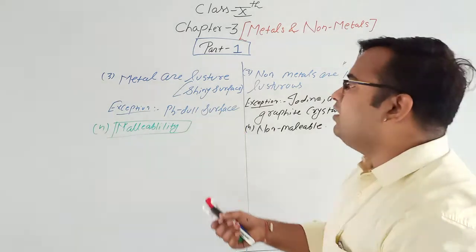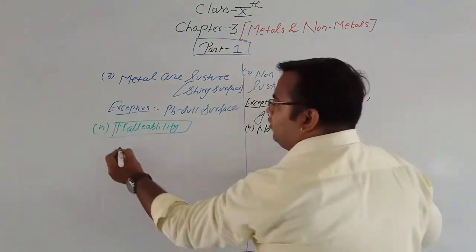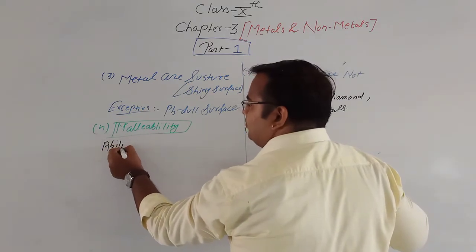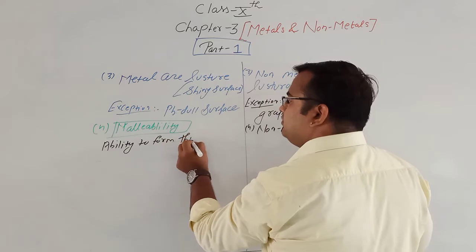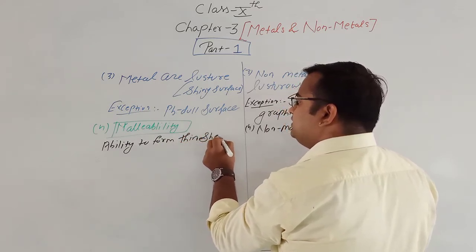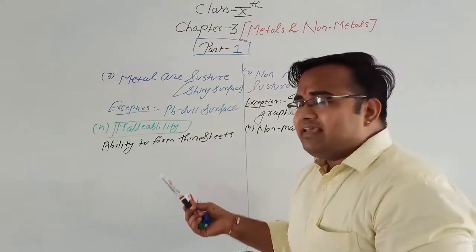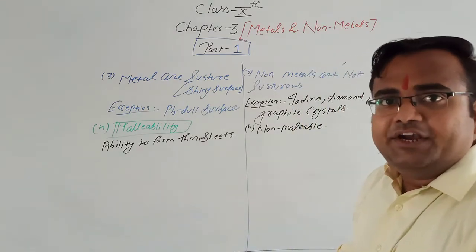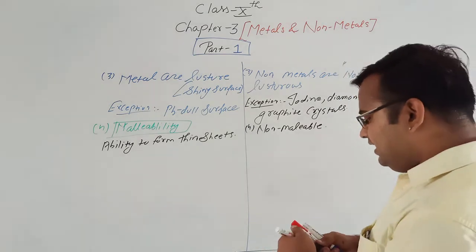Okay, so metals have the property of malleability. Now what is malleability? Ability to form thin sheets. The metals can be hammered and converted into thin sheets. So metals have the property of malleability.